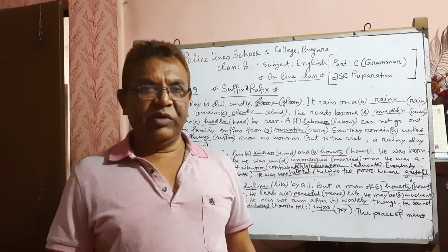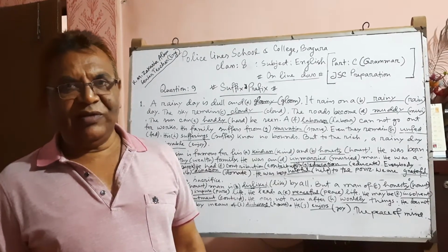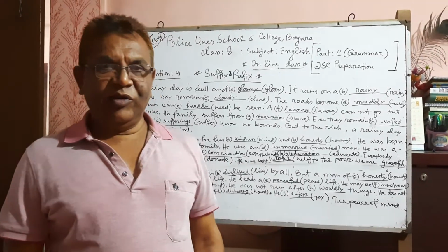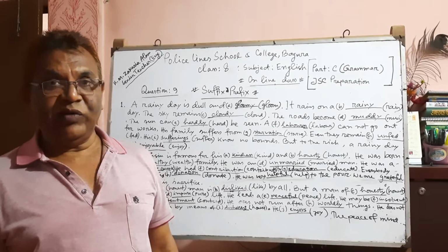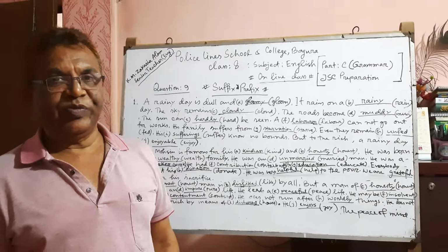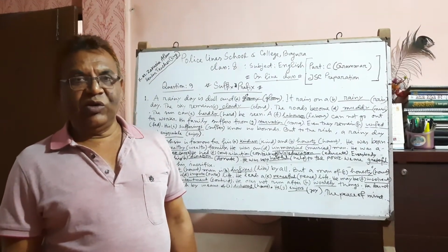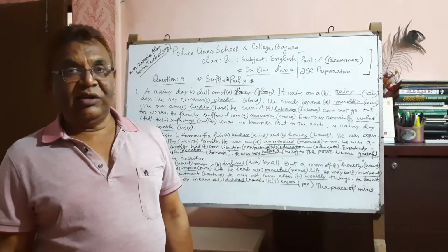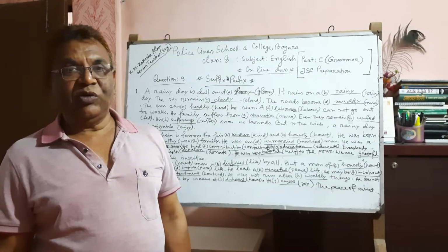So it is clear that every suffix will be formed by words or a group of words after root words. And a prefix is a word which is formed by adding words or a group of words before the root word.